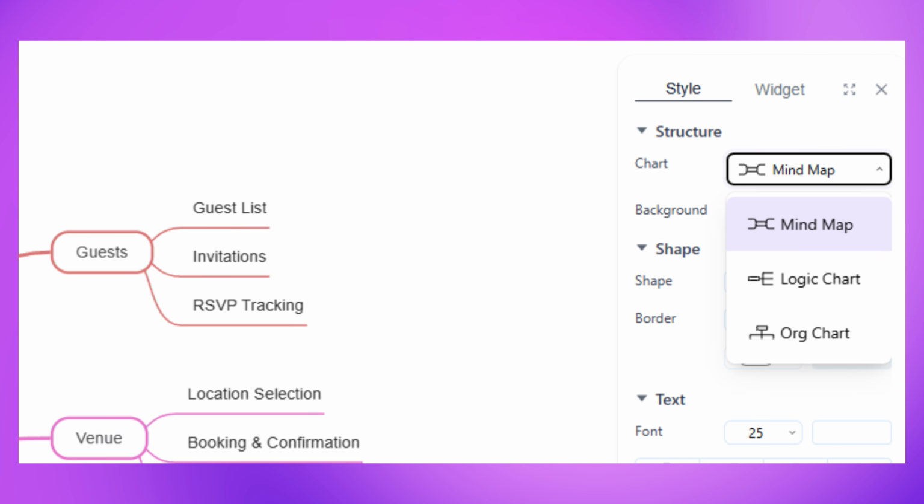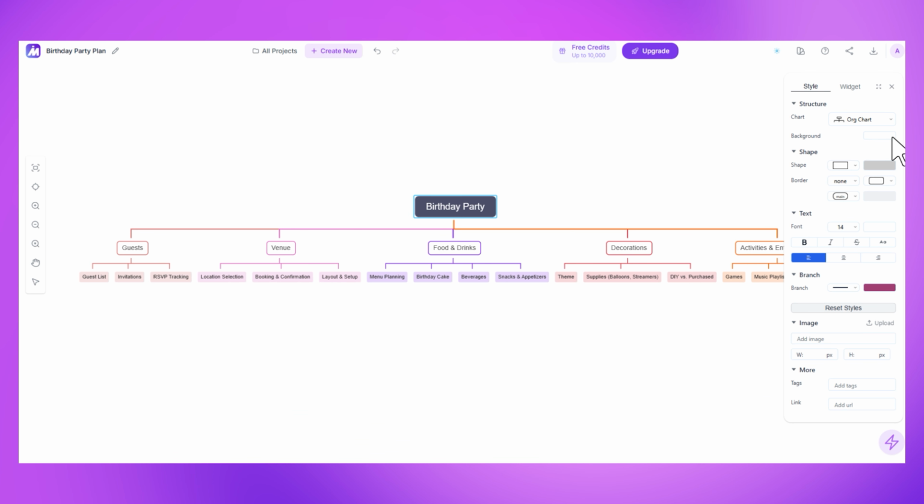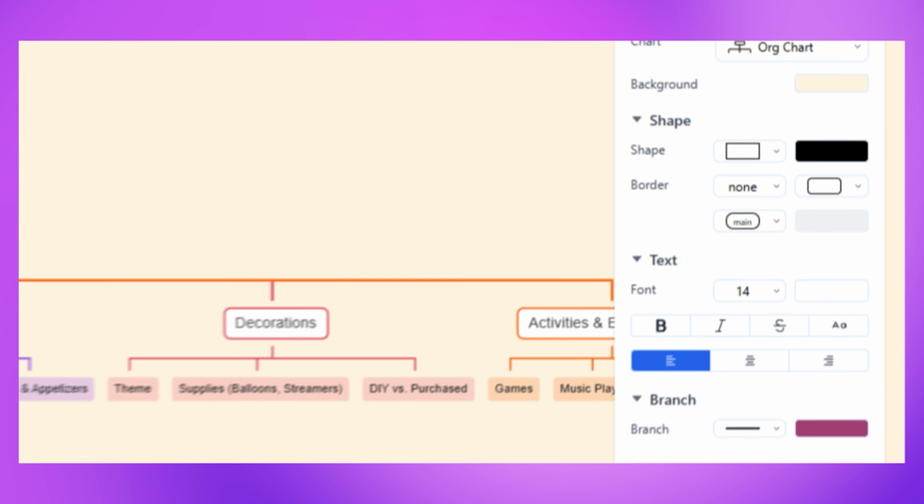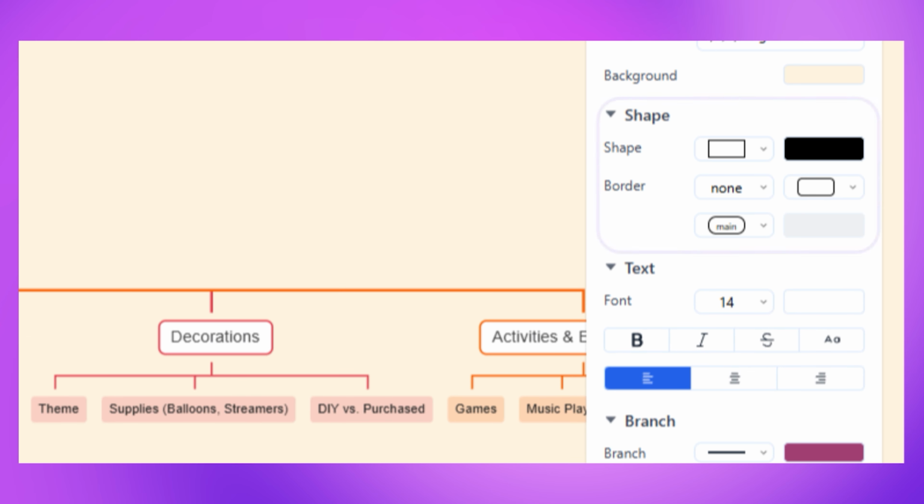Customize every detail with our intuitive style tools. First, define your structure. Switch instantly between a mind map, logic chart, or org chart to fit your needs. Set the tone by changing the background color. Then refine specific nodes with custom shapes and borders.